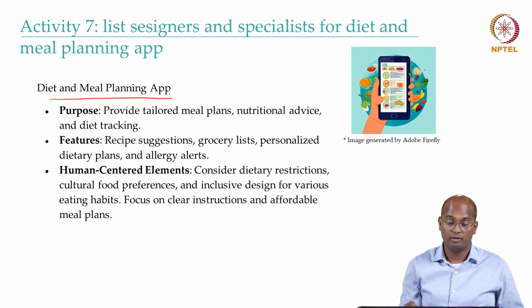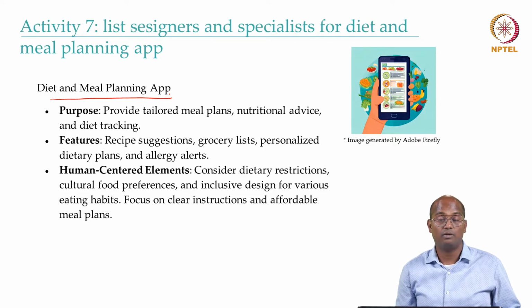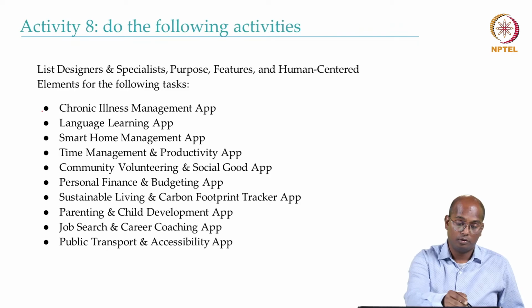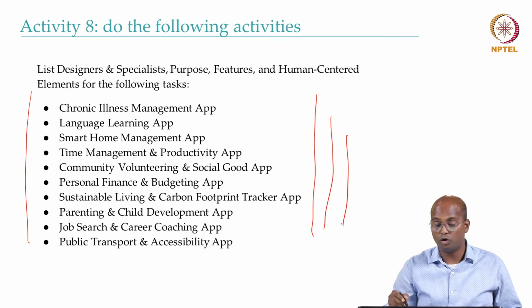Similarly, a diet and meal planning app is also a key requirement for people in real life. Last but not the least, these are other popular or useful apps you can think of.